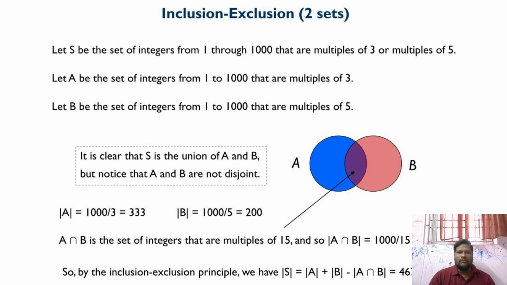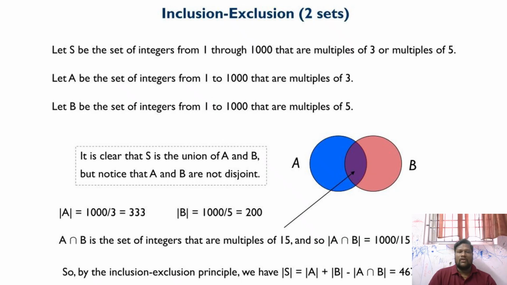Now we are seeing the problem. Let S be a set of integers from 1 to 1000 that are multiples of 3 or multiples of 5. Now we define A as the set of integers from 1 to 1000 that are multiples of 3, and set B as the set of all integers from 1 to 1000 that are multiples of 5. It is clear that S is the union of A and B, but notice that A and B are not disjoint.